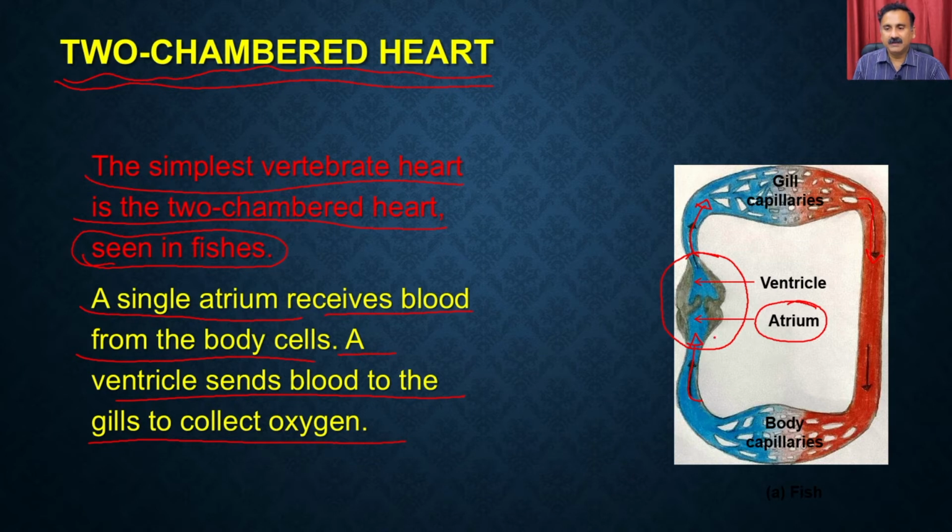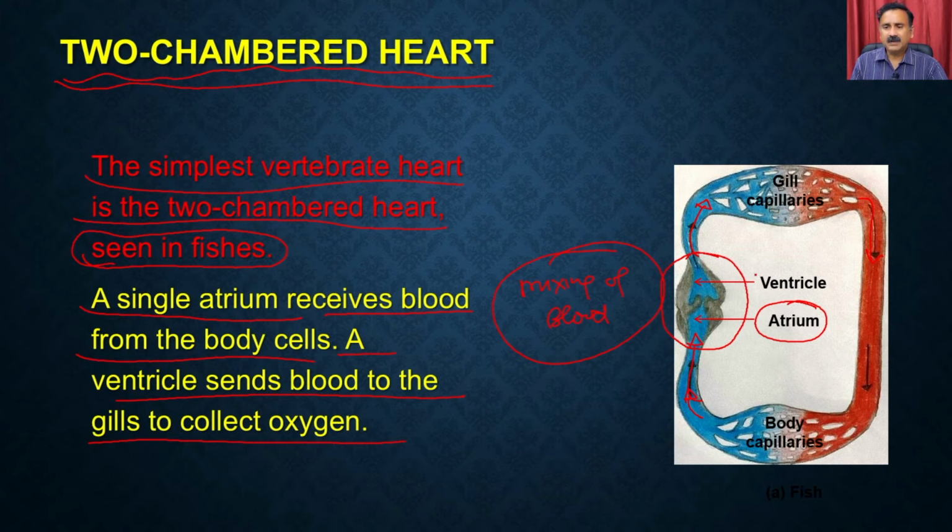When you have the two-chambered heart, there will always be a mixing of the blood, right? Remember that we have two different types of blood. The blood we receive from the body is dirty blood, and the blood you throw into the gill capillaries is oxygenated blood, right?